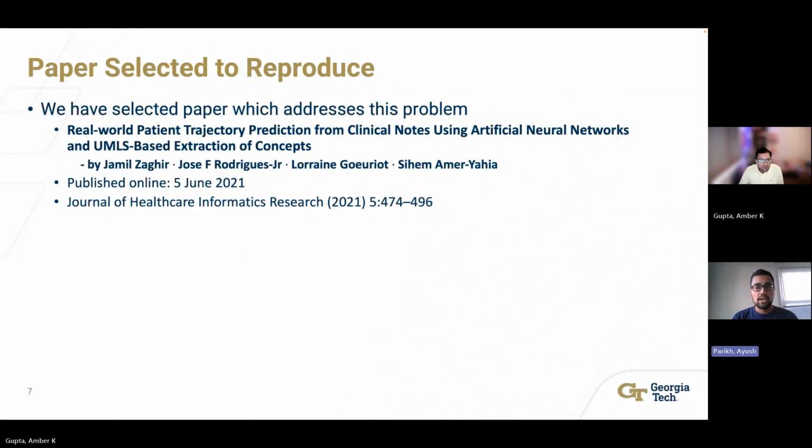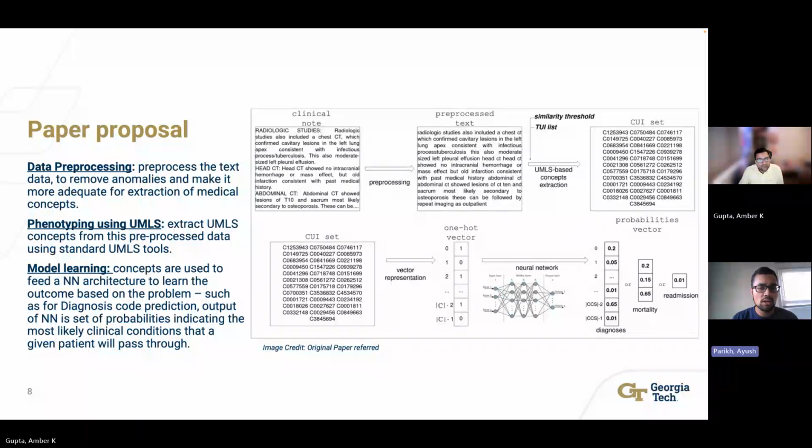We selected a paper which aligns well to the solution for this problem and was published not too long back in 2021. On a high level, the paper proposes to pre-process data in this way, using phenotyping to extract UMLS concepts, use threshold criteria to control information, and model the prediction learning on rich phenotype information.